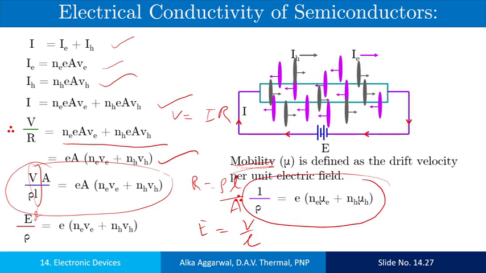Now the conductivity depends on the electron density and the hole density, and moreover it also depends on the mobility of the electron and the mobility of the hole. Mobility of the electron is more than the mobility of holes.